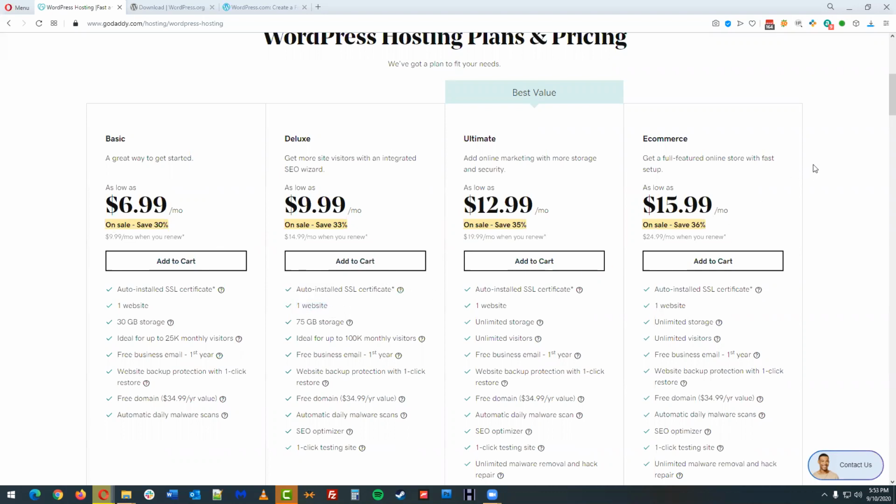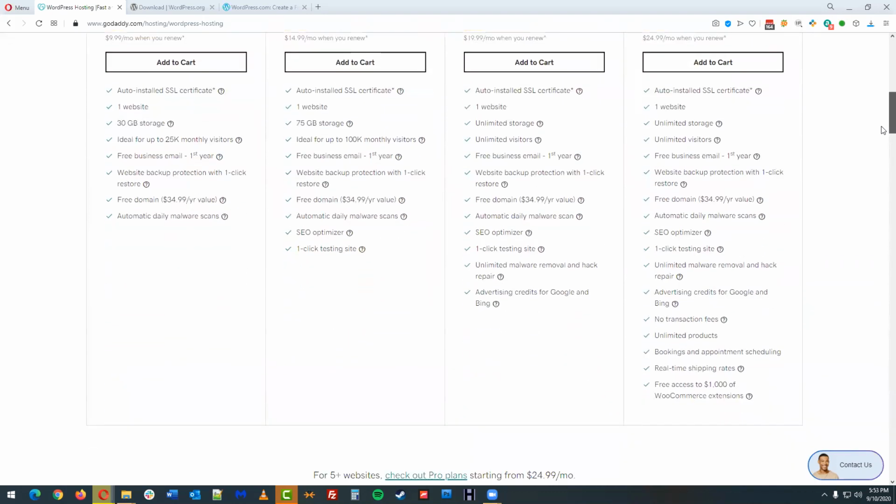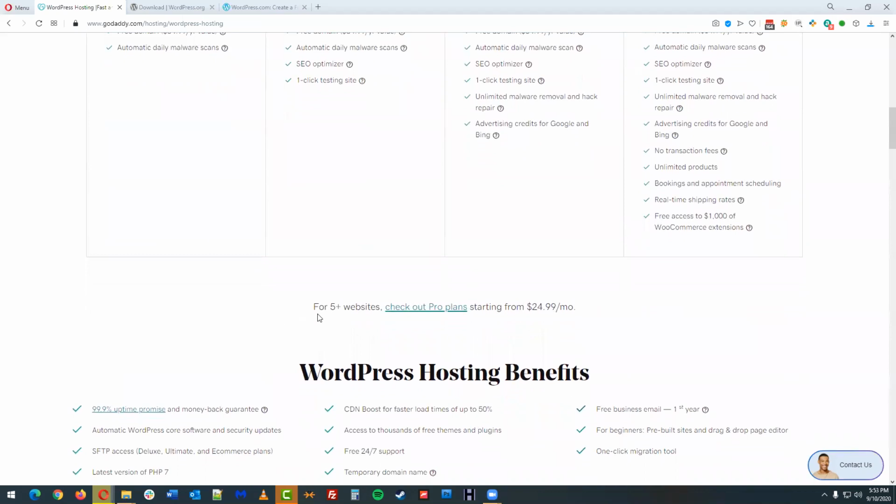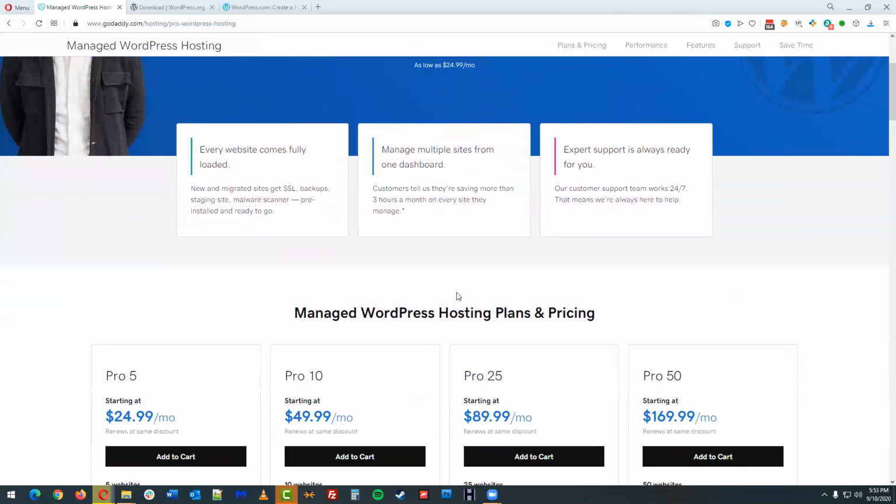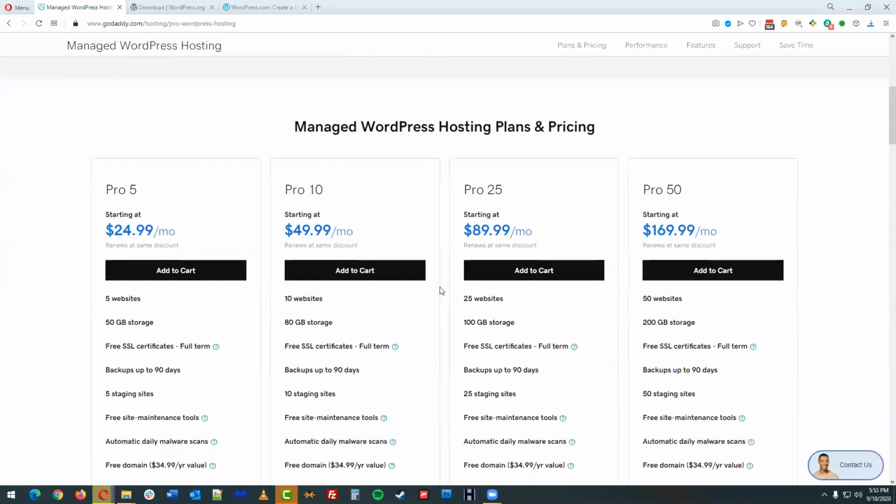If you do have more than one website in mind, you might want to look a little bit further down, and they have these 5+ plans, plans for 5 or more websites. If I click on this one, we'll look at the pricing for the 5+. Some of you might be thinking, why would you ever need more than one website? Others on this session might already be thinking about a 2nd, 3rd, 4th, or 5th site.